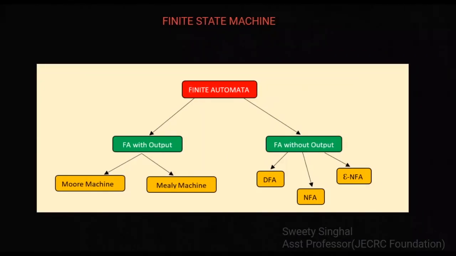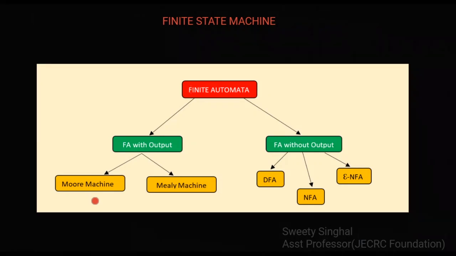Now we will move to our next topic, that is finite state machine. It is also known as finite automata, and this finite automata is further divided into two broad categories. The first one being finite automata with output, and the second one is finite automata without output. Now we again have two categories in finite automata with output. First one is Moore machine and the second one is Mealy machine.